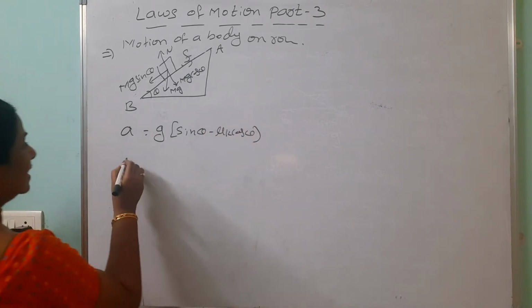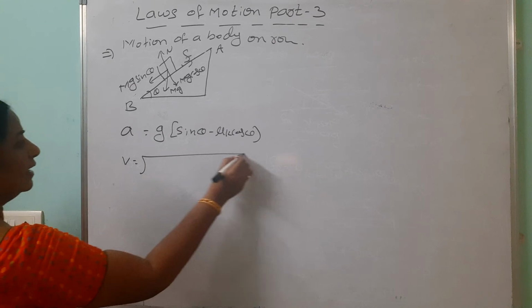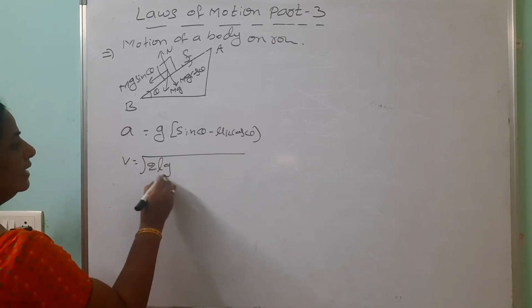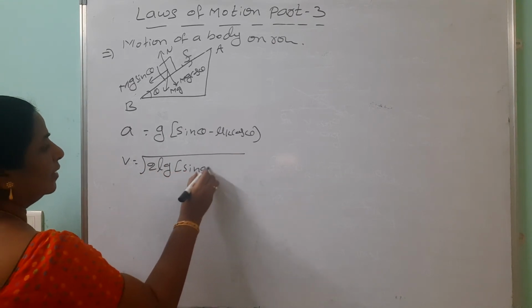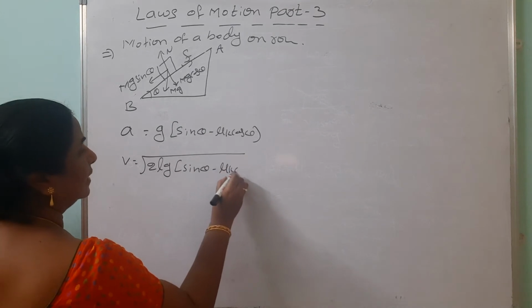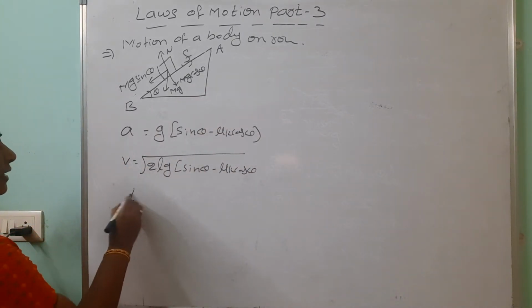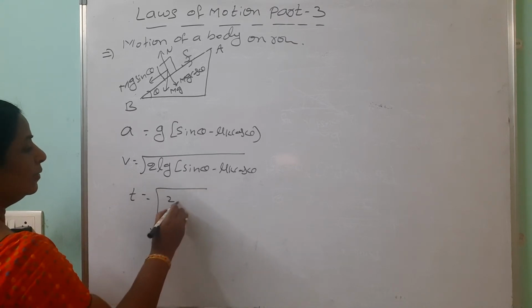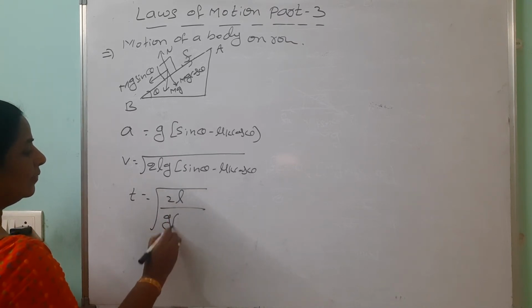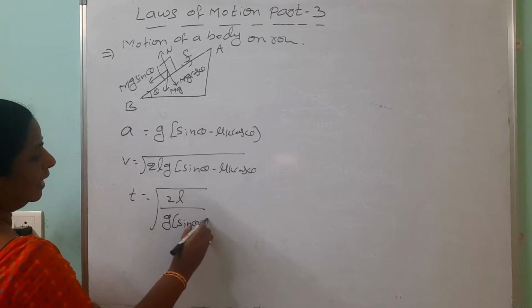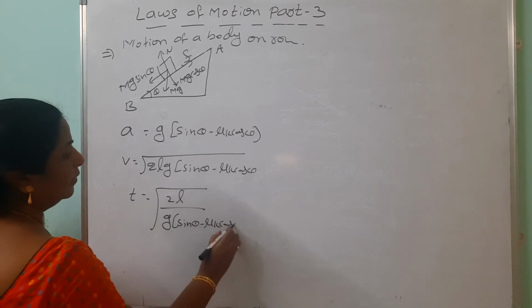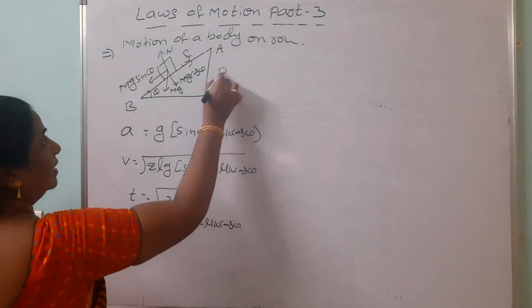When you know the acceleration, velocity is under root 2 L g into sin theta minus mu k cos theta. Like that, how much time it will take to come from A to B also, t equals under root 2 L by g into sin theta minus mu k cos theta. We do one problem also, it is coming downwards.